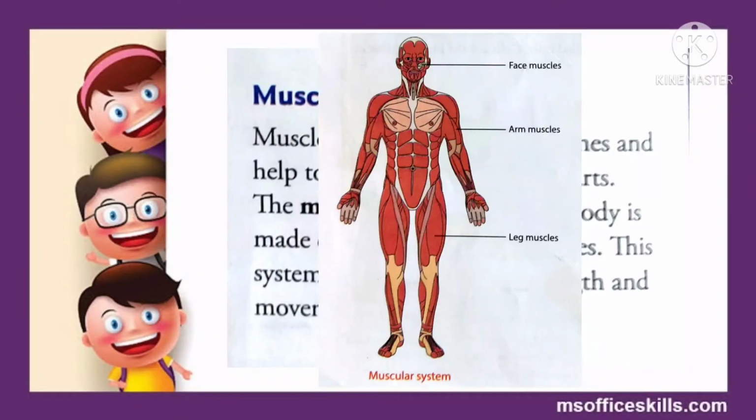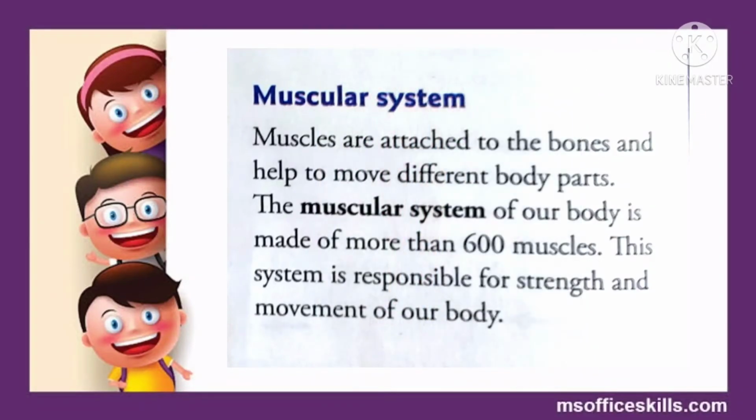The muscular system of our body is made of more than 600 muscles, for example face muscles, arm muscles, leg muscles, and so on. And students, as I told you earlier, this system is responsible for strength and movement of our body.